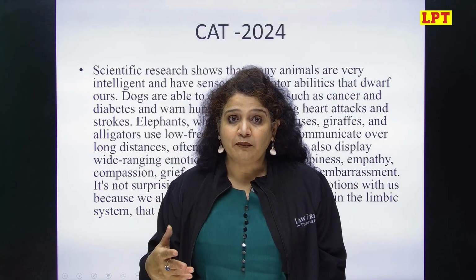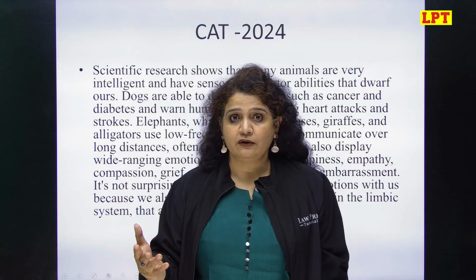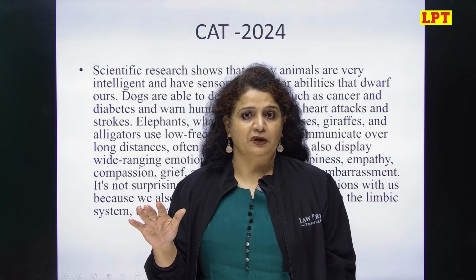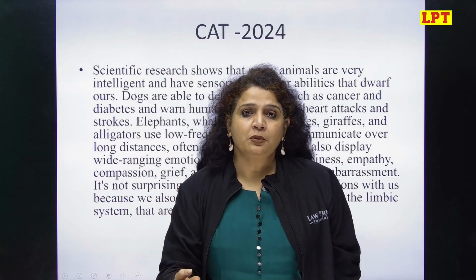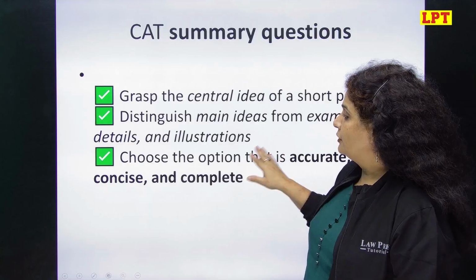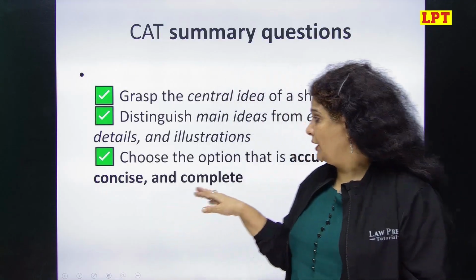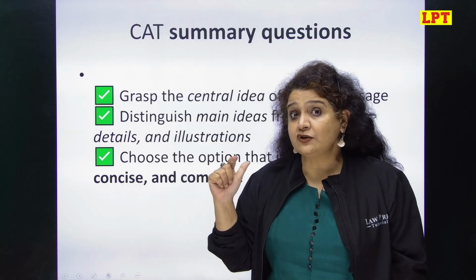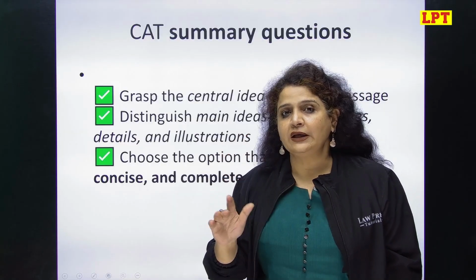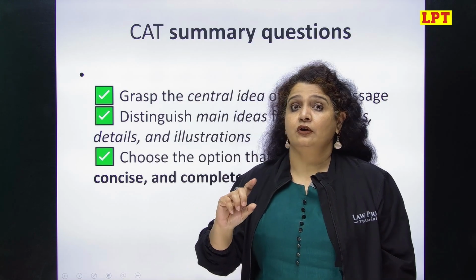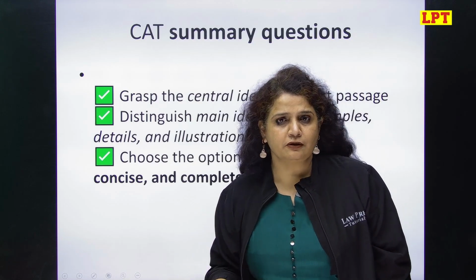But is the example what is going to be covered in your summary? No. Examples are to be excluded from your summary. ठीक है? वो example क्या show कर रहे हैं, वो example क्या prove कर रहे हैं, that should be your summary. And third, of course, your summary should be complete. As I said, the first option is not complete, which was capturing only one part, not the entire part. It should be accurate. It should not reverse the logic. It should not distort the logic. It should not change the tonality of the author.